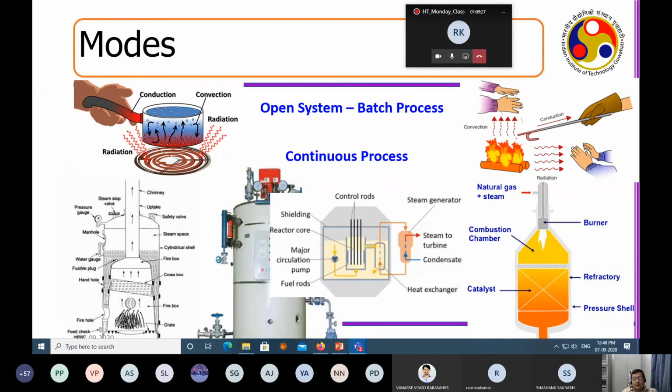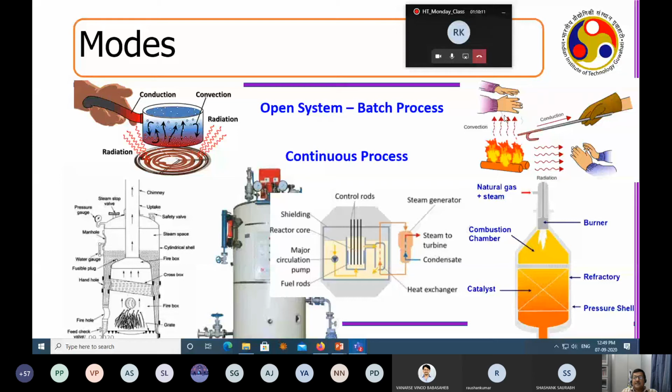Now, this gives us the clue for heat transfer. There are three modes of heat transfer, which will be the final discussion today before I take up some of your questions. So there are three modes of heat transfer that take place in this situation. One is called conduction, one is called convection, and the third is called radiation. Radiation is happening between the burner and this fluid. Conduction is happening in all the solid components, whereas wherever there is a flow of fluid, there is some convection taking place. Here also, suppose when I start burning, it is a high temperature, and this is a relatively lower temperature.